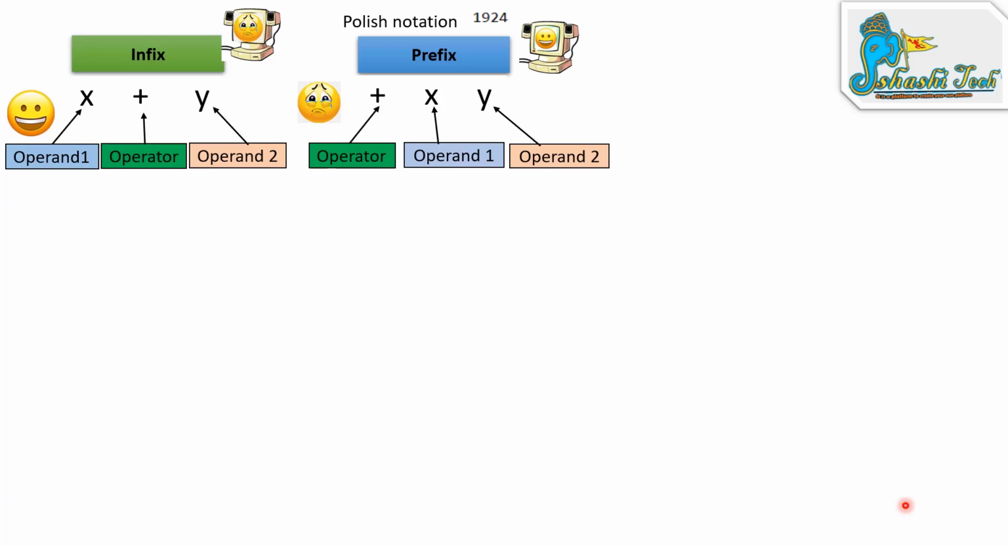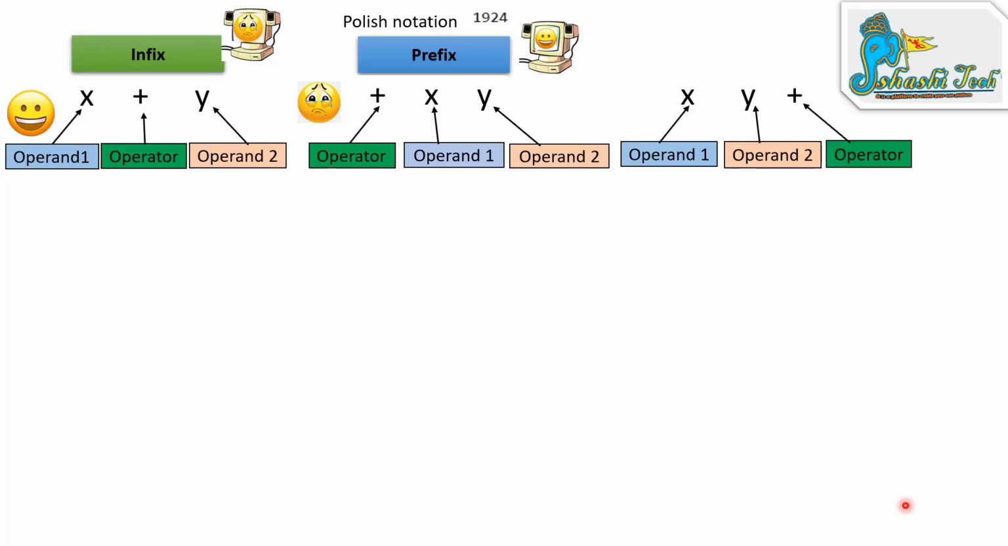But is this the only way, or the last step to make the computer happy? No. There is one more equation that makes the computer very happy, called x y plus. Here x is operand 1, y is operand 2, and plus is the operator. Here plus came after the two operands, whereas in the prefix expression the plus came before them. After means post; in English, after means postfix. For example, post-mortem is performed only after death. Will somebody do a post-mortem on a live person?